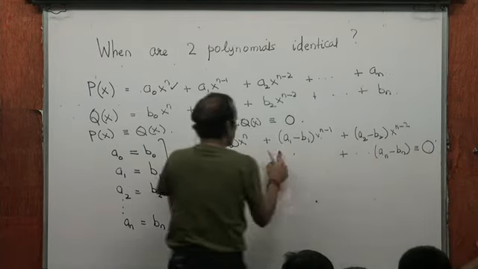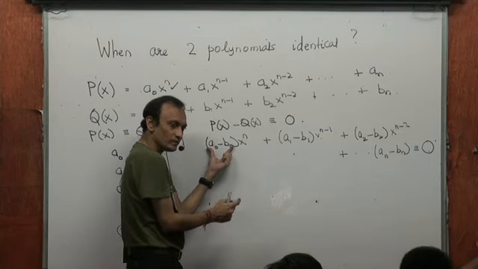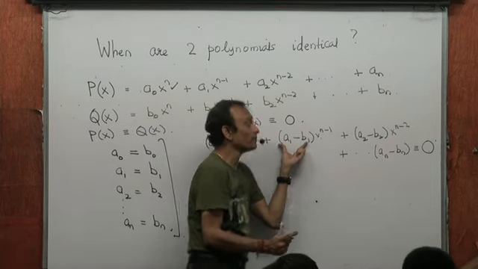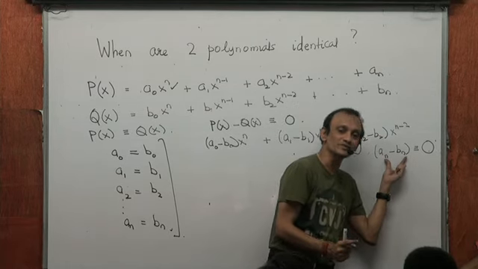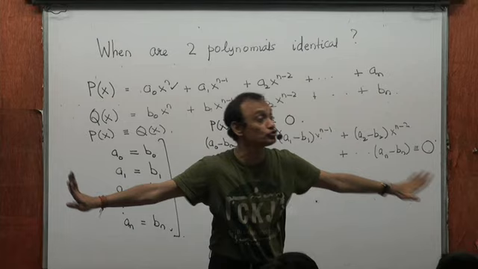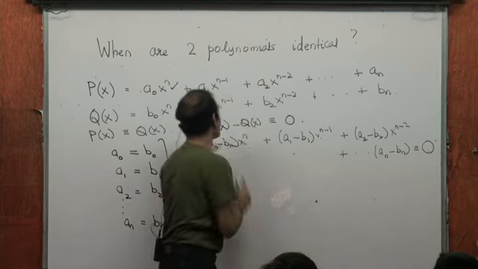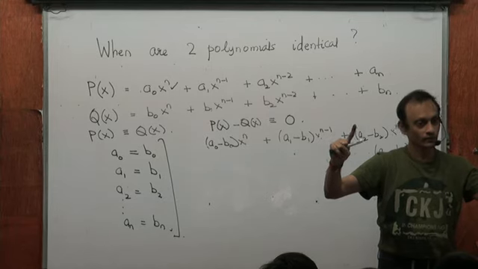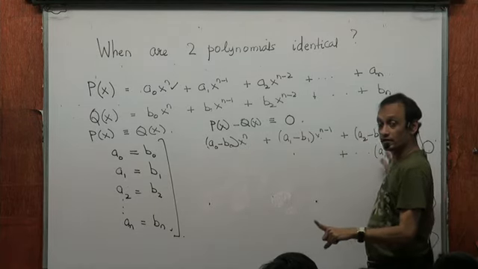This is a polynomial. And if it becomes 0 for all values of x, the only possibility is that this must be 0. That means a0 must be equal to b0. This must be 0, so a1 must be equal to b1. This must be 0, so a2 must be equal to b2. This must be 0, so an must be equal to bn. That means if a polynomial of degree n becomes 0 for all values of x, not for some values of x, but for all values of x indiscriminately, then the only possibility is that the coefficients of all powers of x must be 0. Right? That means a0 must be equal to b0, a1 must be equal to b1, a2 must be equal to b2, and so on.